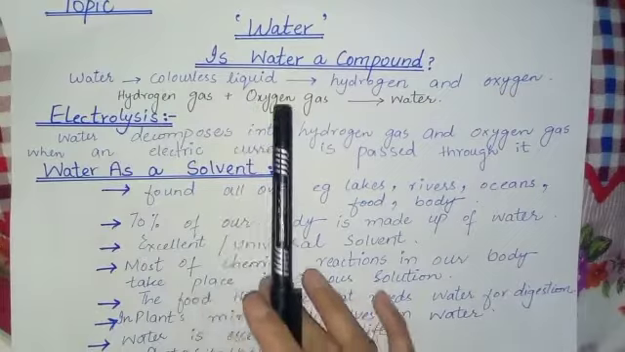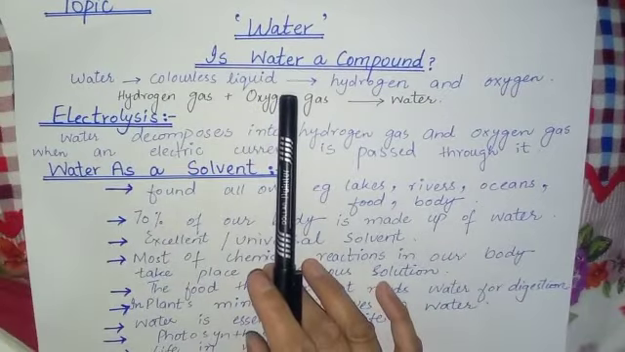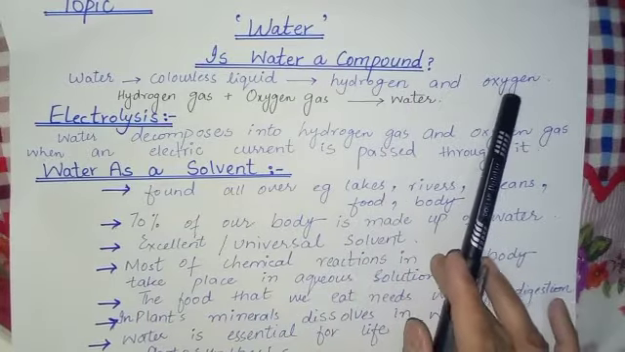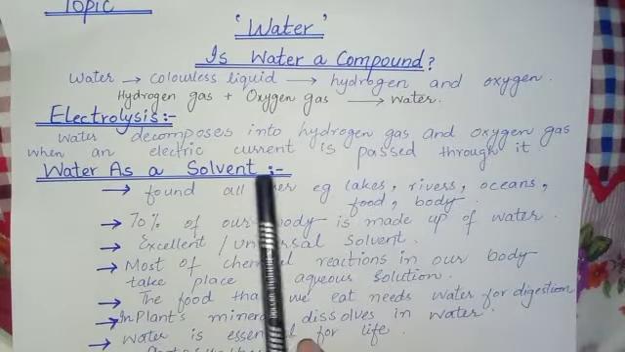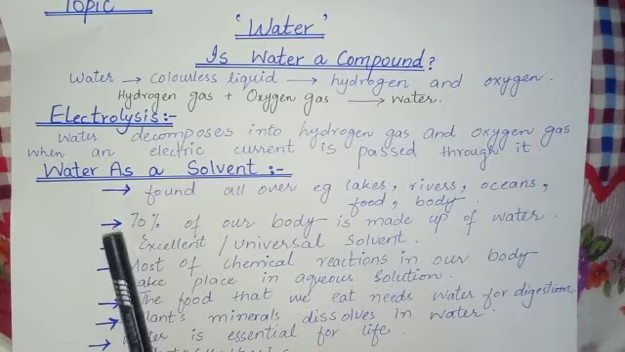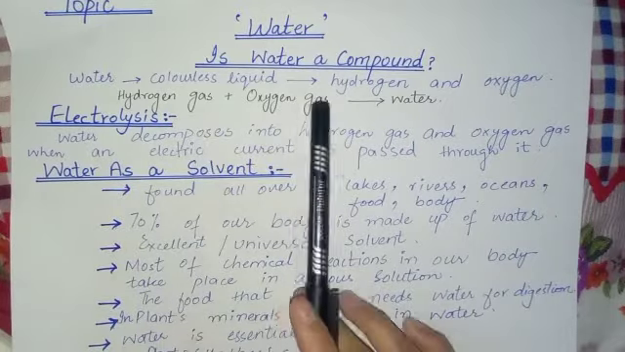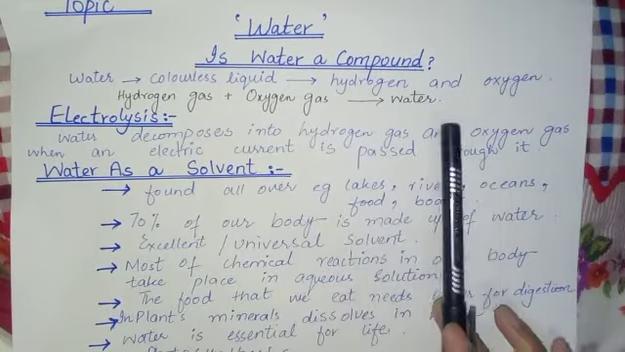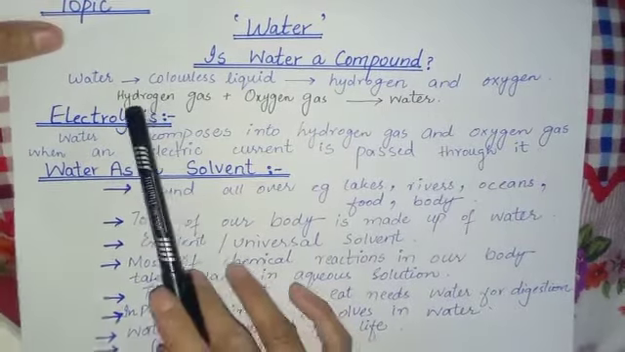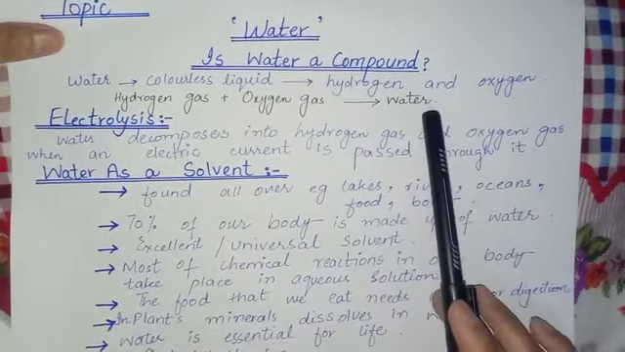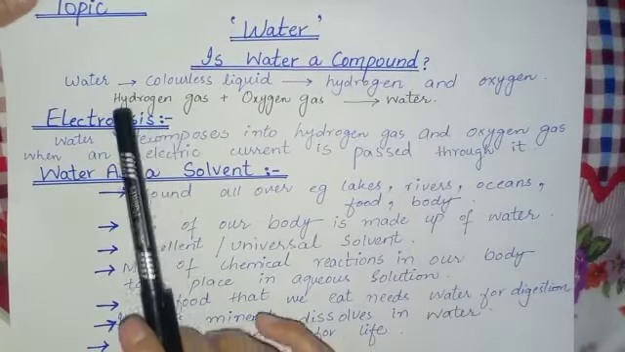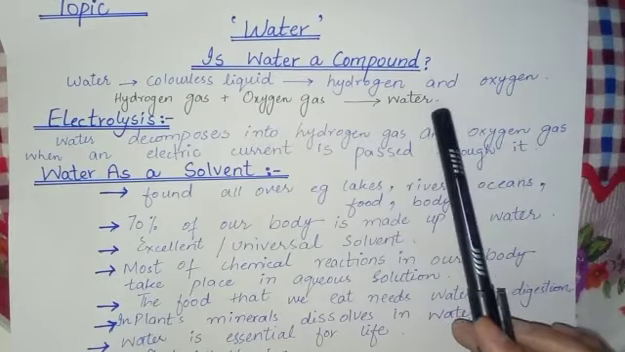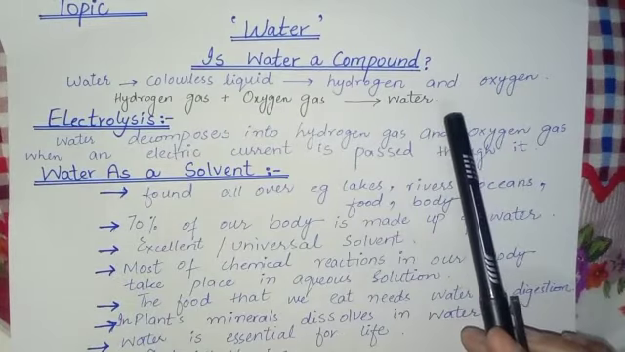Water is a colorless liquid at room temperature, and it is made up of the elements hydrogen and oxygen, which are both gases at room temperature. When hydrogen gas reacts with oxygen gas, heat is given off and water is produced. So this equation tells us about the formation of water: when hydrogen gas combines with oxygen gas, water is formed with the evolution of heat.